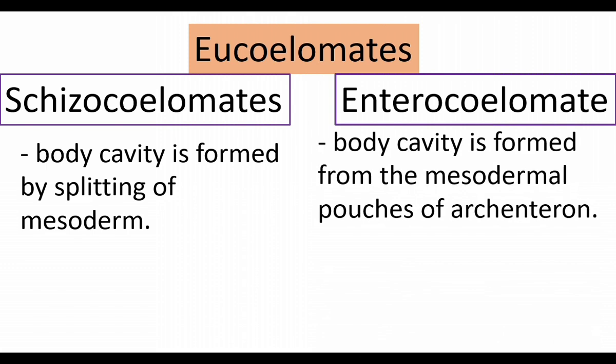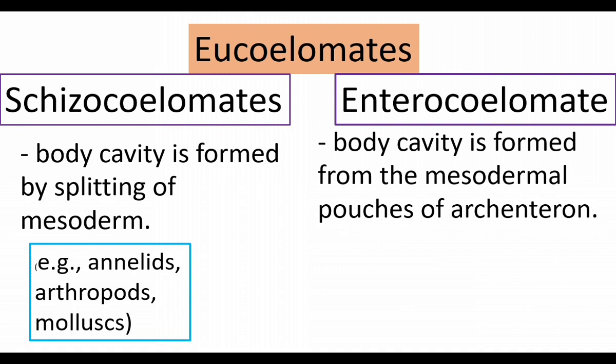Archenteron forms future digestive system. Archenteron is a part of embryo. It will develop into digestive system. Mesodermal pouches arise from archenteron. From the pouches, body cavity is formed. These are enterocoelomates.